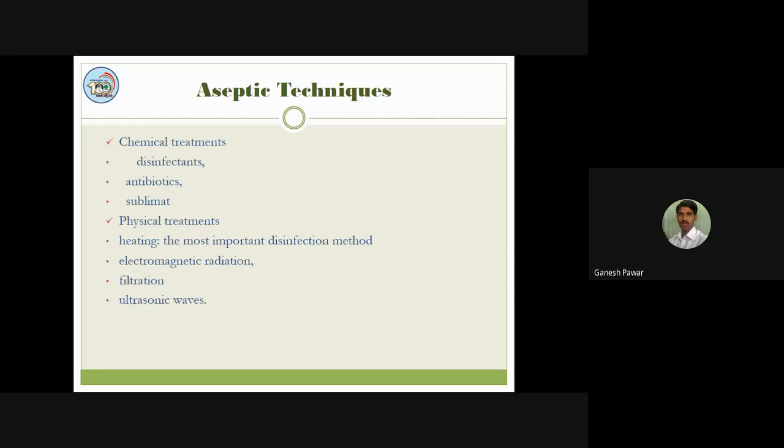First one is called chemical, and the second one is called physical. When we consider chemical techniques, we have to use disinfectants, different types of antibiotics, as well as sublimation compounds. When we consider physical treatments, we simply go for heating, or we can go for electromagnetic radiations, filtration, and ultrasonic waves.